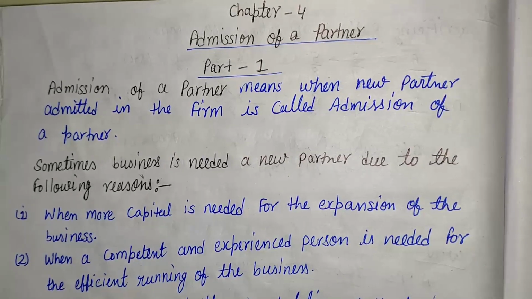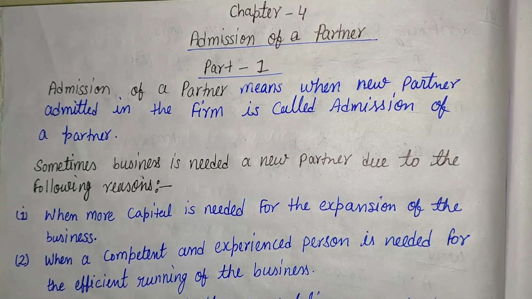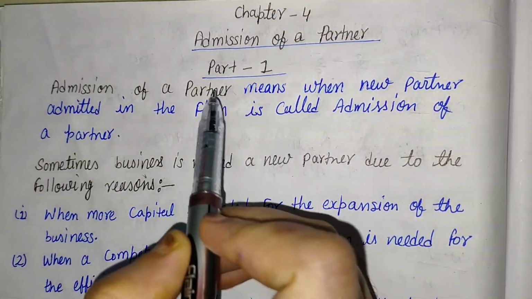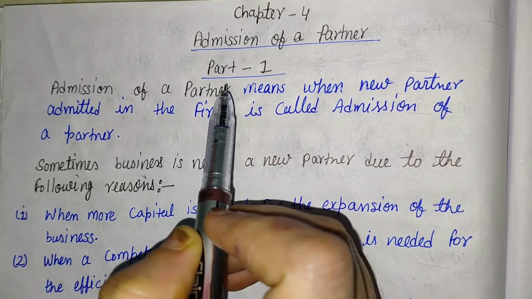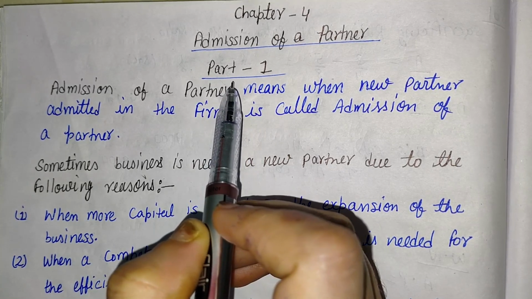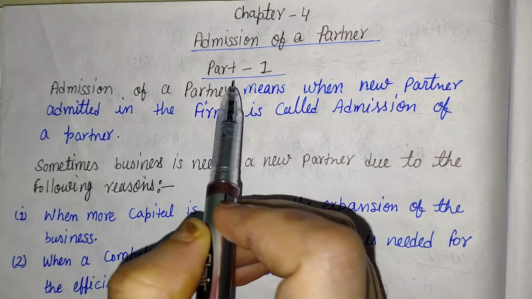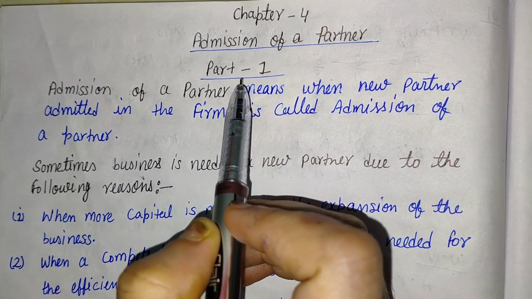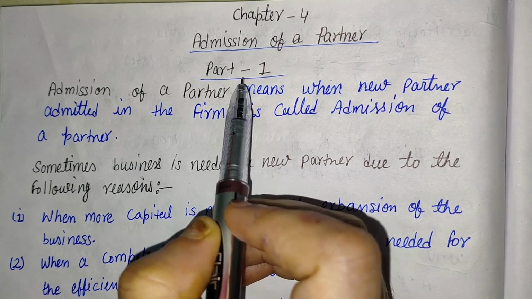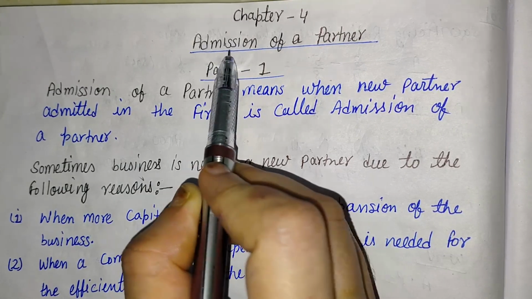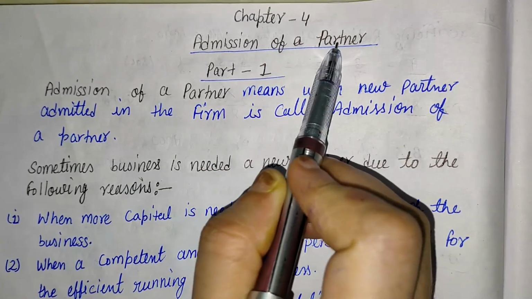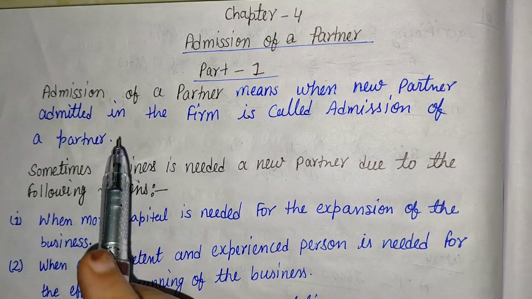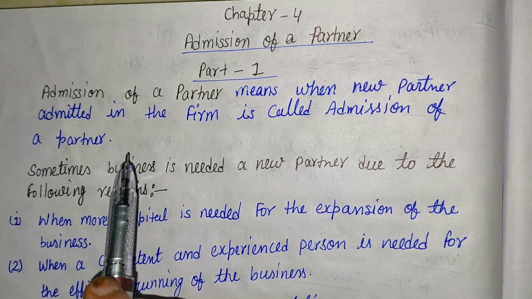Hello students, today we are going to start our new chapter number 4, that is admission of a partner, Part 1. This chapter is very important from examination point of view because this single chapter covers 10 to 12 marks in the examination. So, first of all, we will have to know the meaning of the term admission of a partner. Admission of a partner means when a new partner is admitted in the firm.